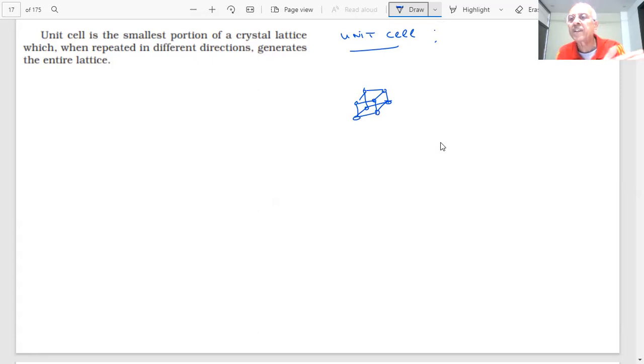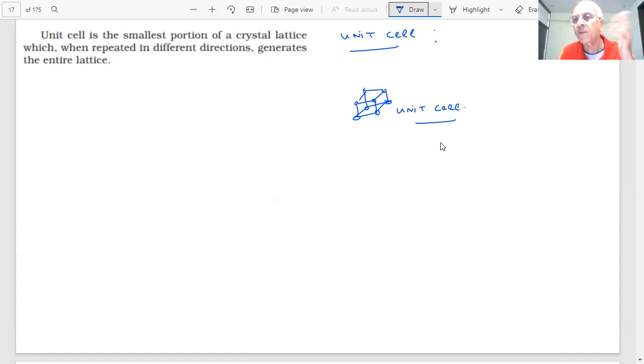If I keep repeating this in three dimensions, I can generate the entire crystal lattice. There is a regular repeating of this unit cell. Therefore, when we study the crystal, it is better to study the unit cell in three dimensions, because the properties of the crystal can be characterized by the properties of a unit cell. It is the smallest portion which, on repetition, will generate the entire crystal lattice.